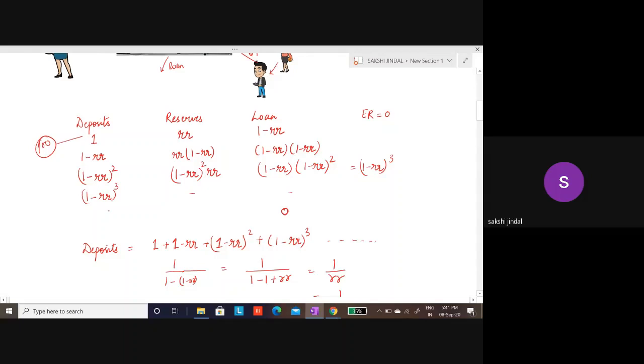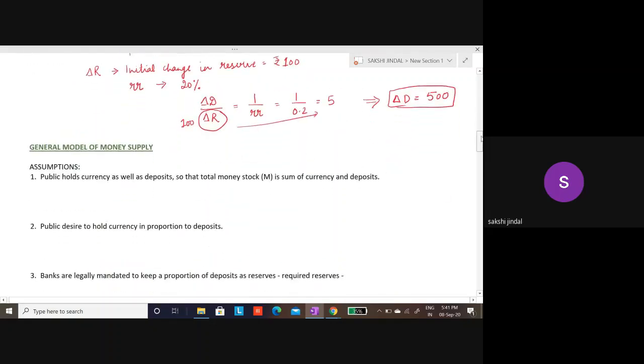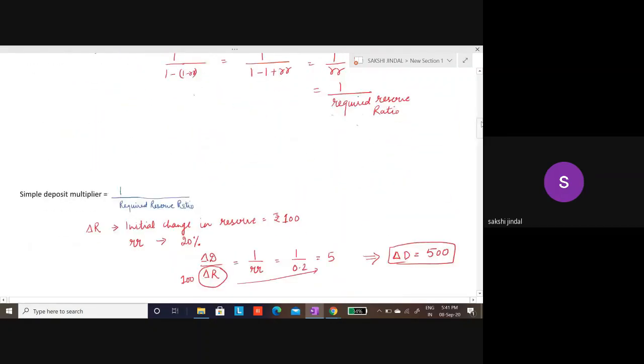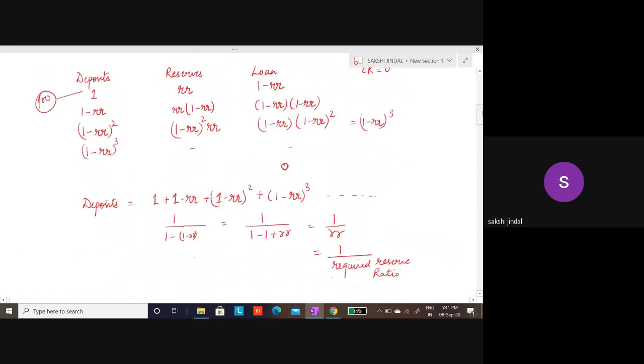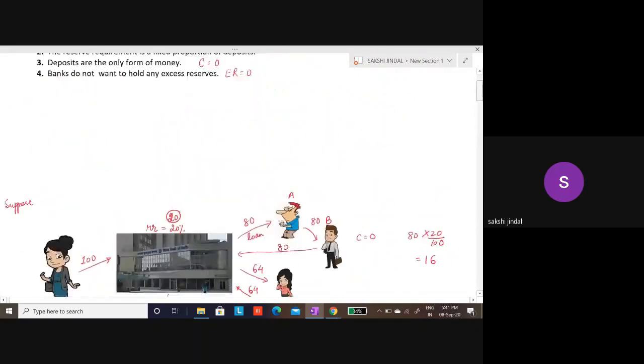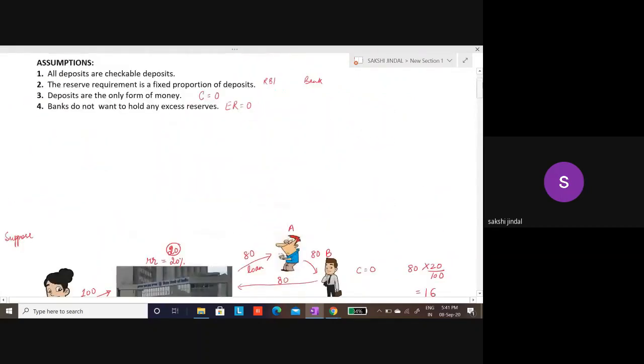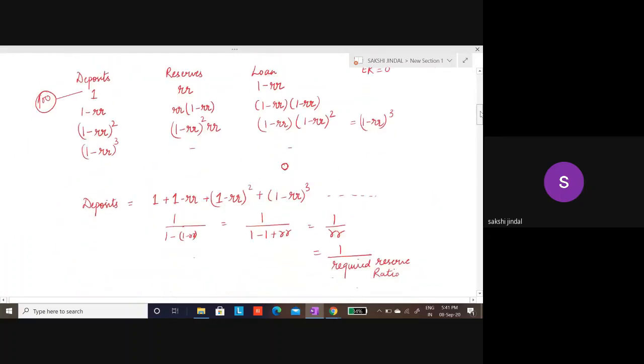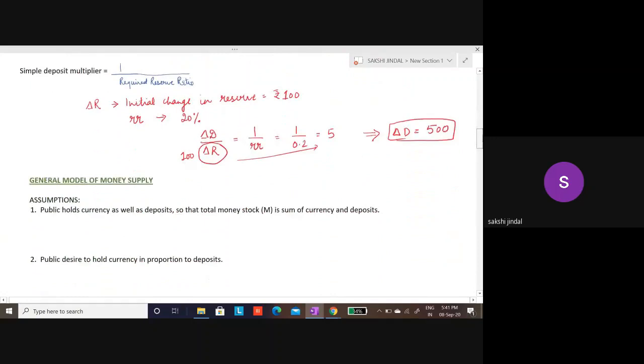So overall this sum would be 500 rupees. Okay. So this was my simple deposit multiplier case, where I assumed that currency is 0 and excess reserve is also 0. Now I will relax some of the assumptions and develop a higher model.